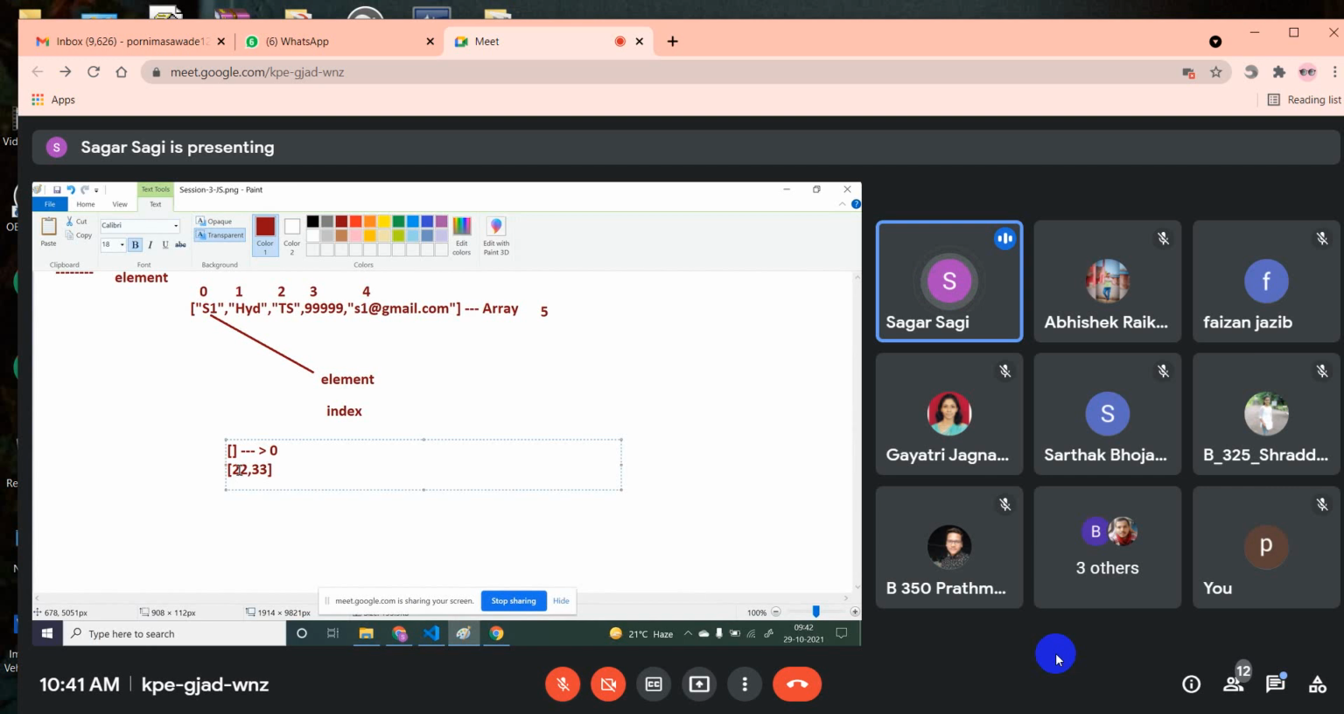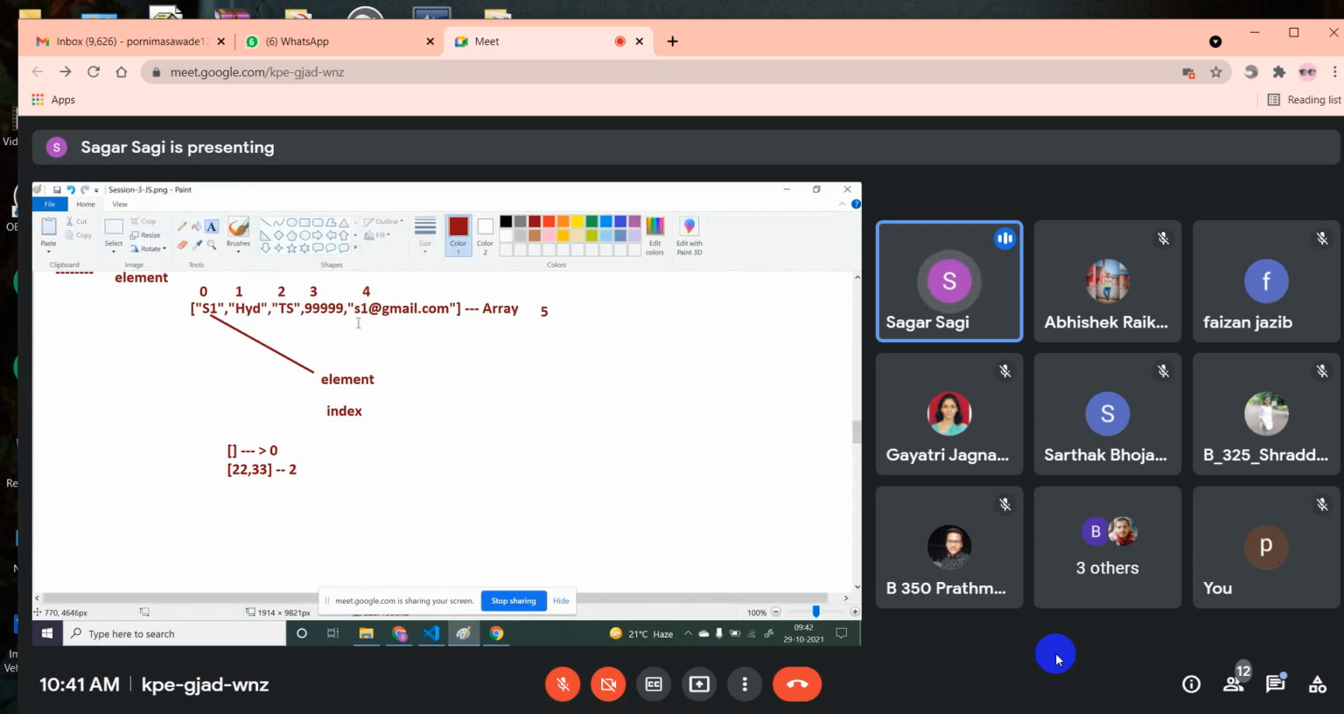So this element index is 0. This element index is 1. Now what is the length? How many elements you have? 1, 2. So the length is 2. The length of array means how many elements are present in that array. Every element will have one unique index, and that index will start from 0. 0, 1, 2, 3, 4 like that.